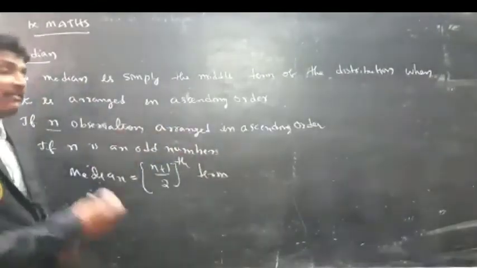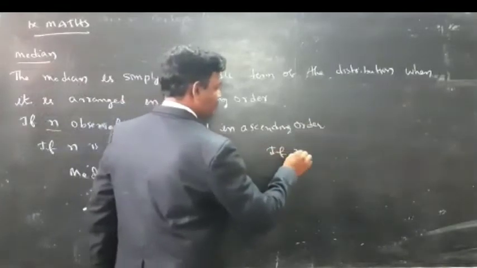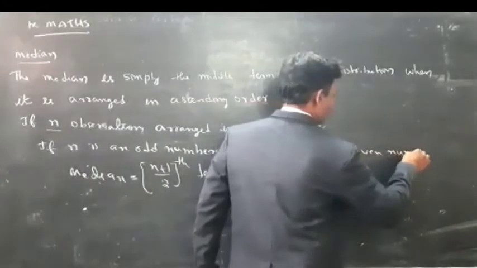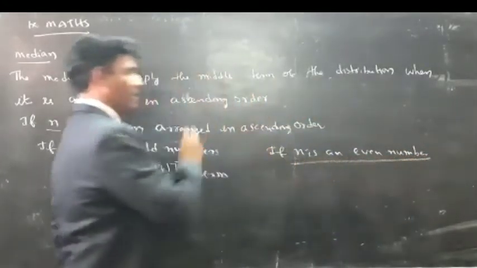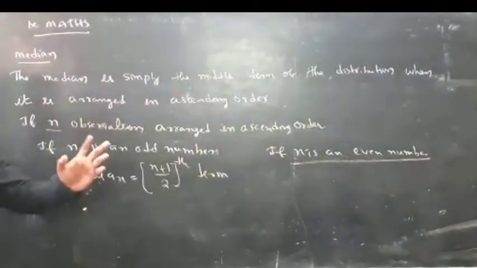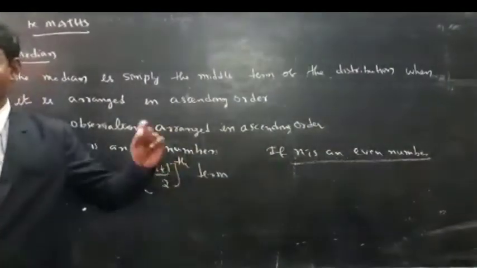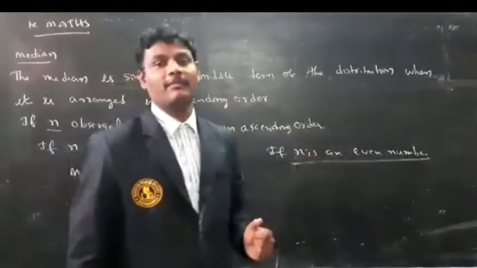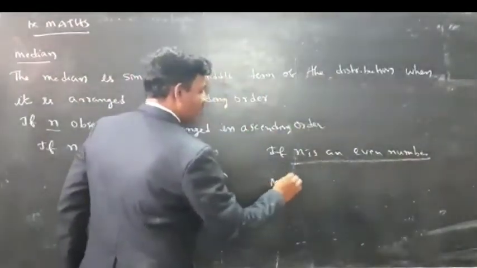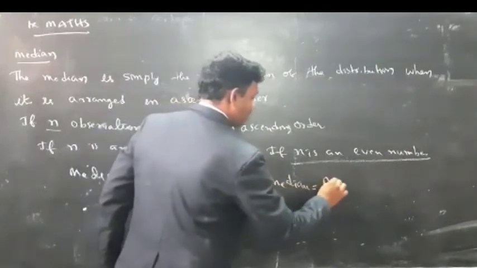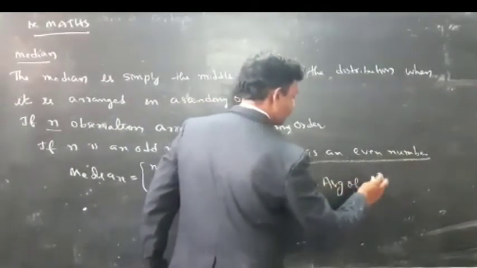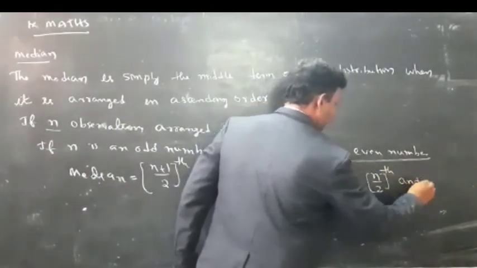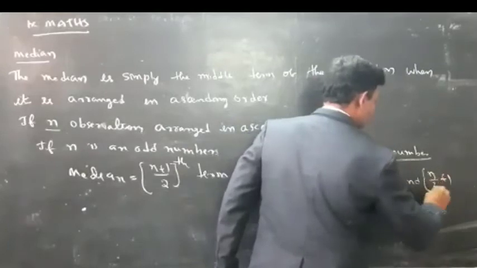If the data are even numbers, if n is an even number, what is the meaning of n? N is nothing but number of observations. If n is an odd number, what is the median? (N plus 1) by 2th term. If n is even number, median is equal to average of n by 2th term and (n by 2 plus 1)th term.